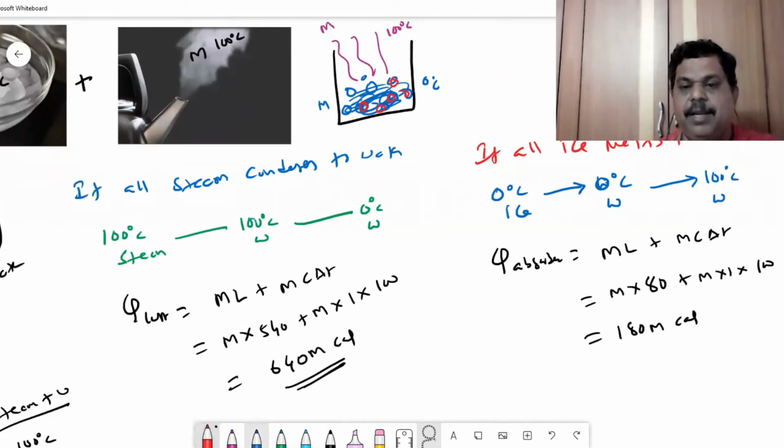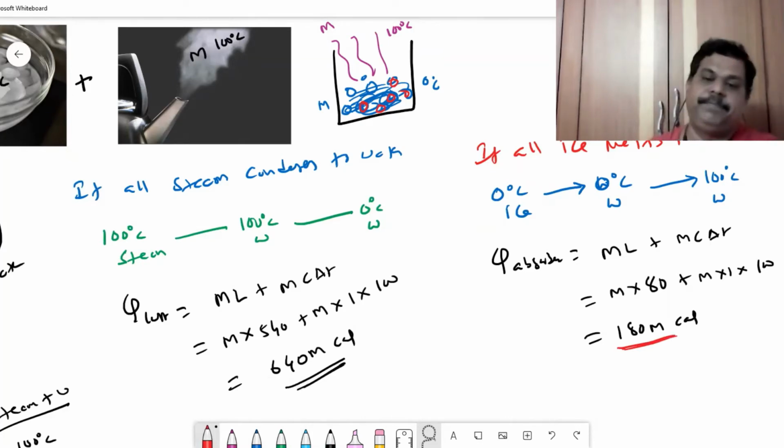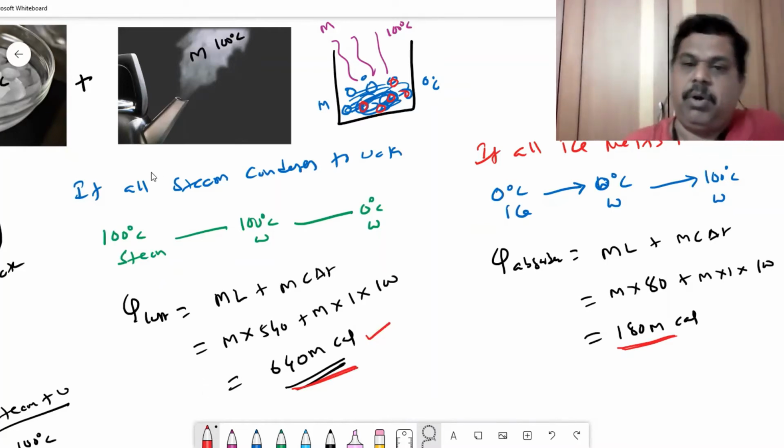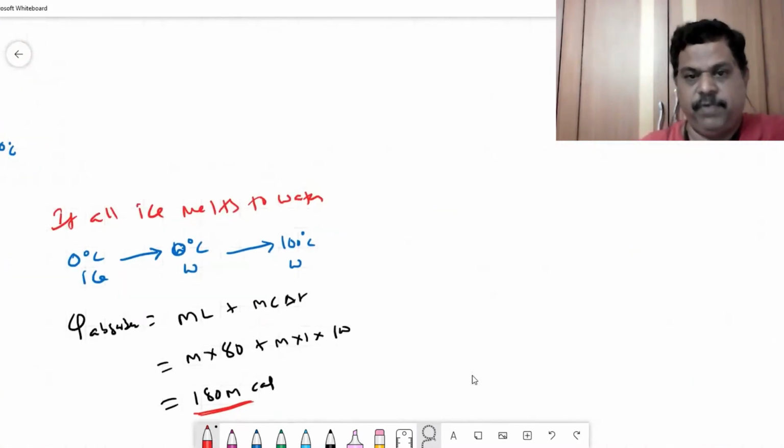On the other hand, in order to melt all the ice, we require only 180 m calories. That means the ice cannot take that much energy because it requires only 180 m. So from this we understand that steam has excess energy than required by ice. So we can conclude that all the ice will melt, but all the steam will not condense.